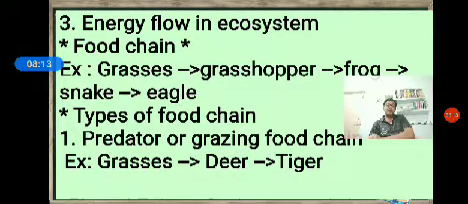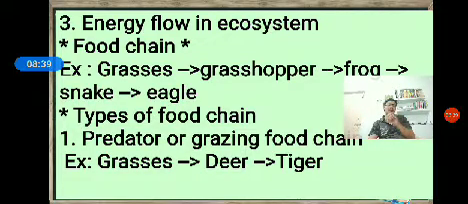So, in the predator or grazing food chain, the first trophic level is nothing but the grazing, that means the herbivore. What is the food chain here? The food chain in which the food energy passes from producers to consumers through the herbivores.